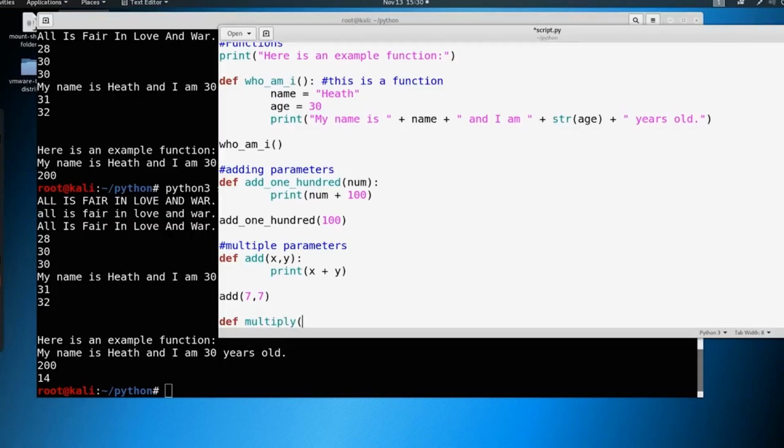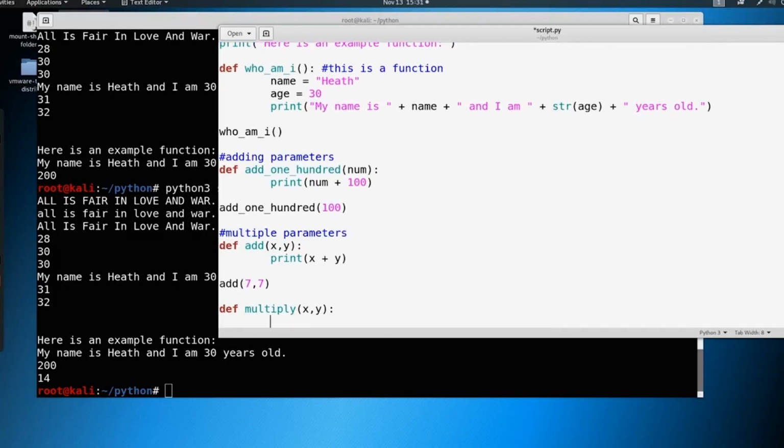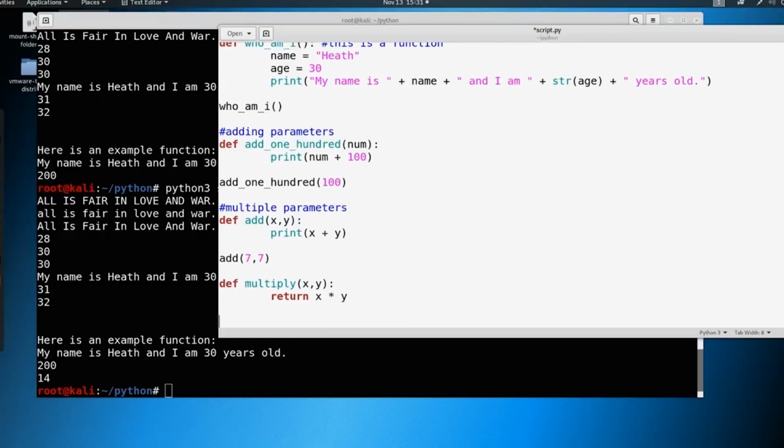And we'll just say xy again. What do you think that's going to look like? Well, instead of saying print, what if we say return? I'm going to throw something new at you. I'm going to say return x and y. Okay. Now, what happens if I call multiply and I say 7, 7 again? What happens here?